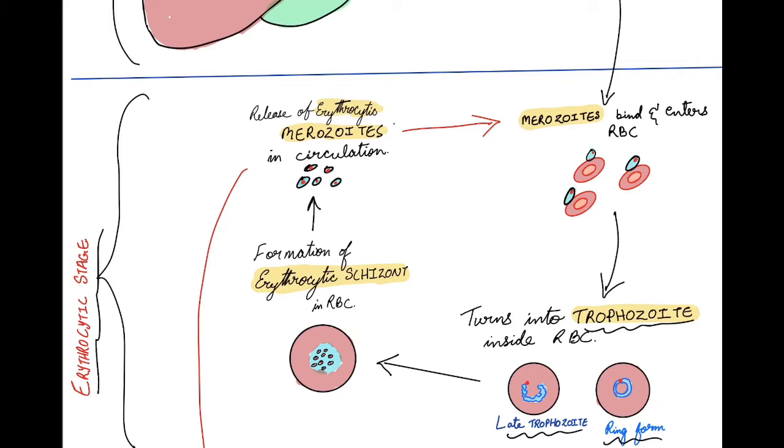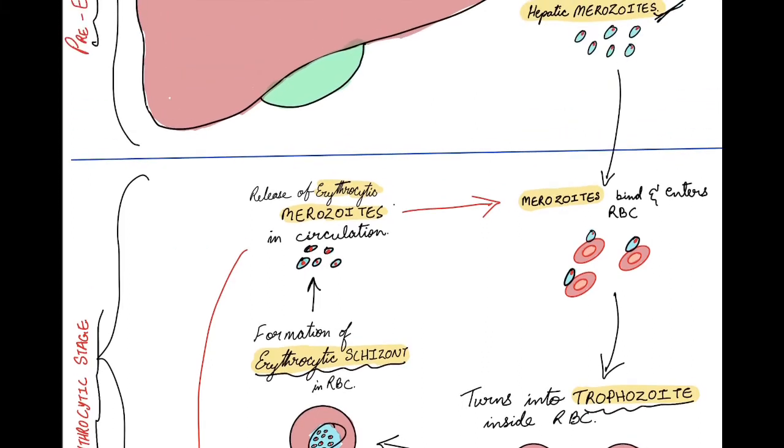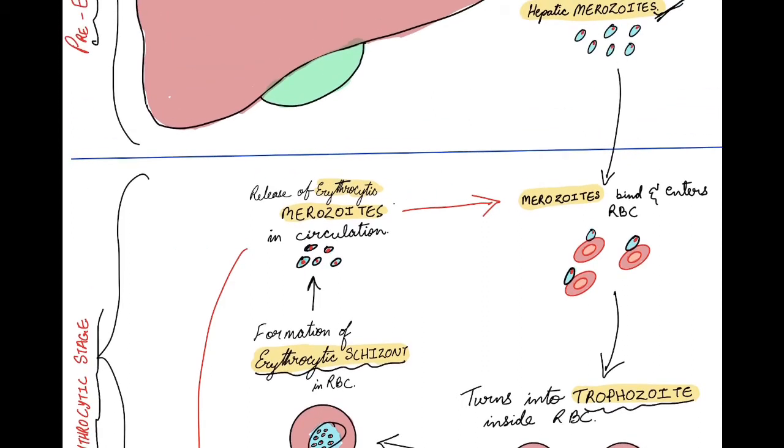Inside the RBC, the trophozoite gets converted into erythrocytic schizont. Now, these erythrocytic schizonts get released into the blood in the form of erythrocytic merozoites. The complete cycle starting from hepatic merozoite up to erythrocytic merozoite usually takes place between 24 hours to 72 hours, again depending on the Plasmodium parasite species.